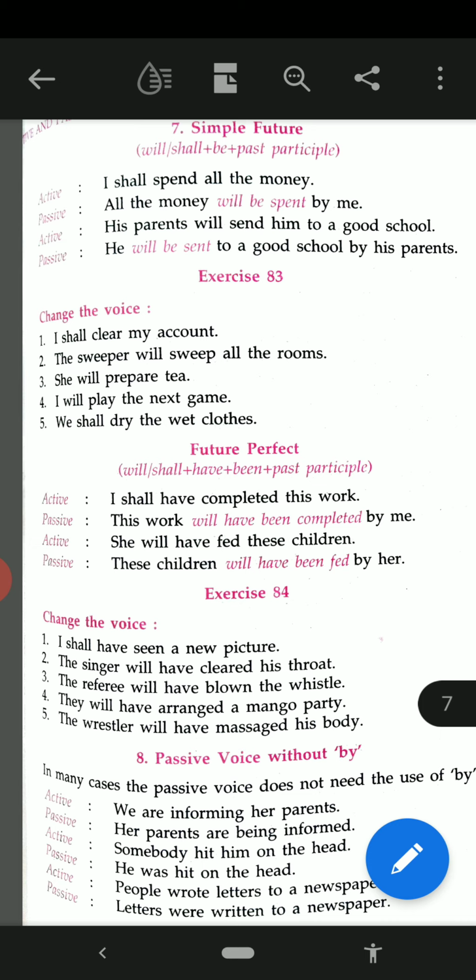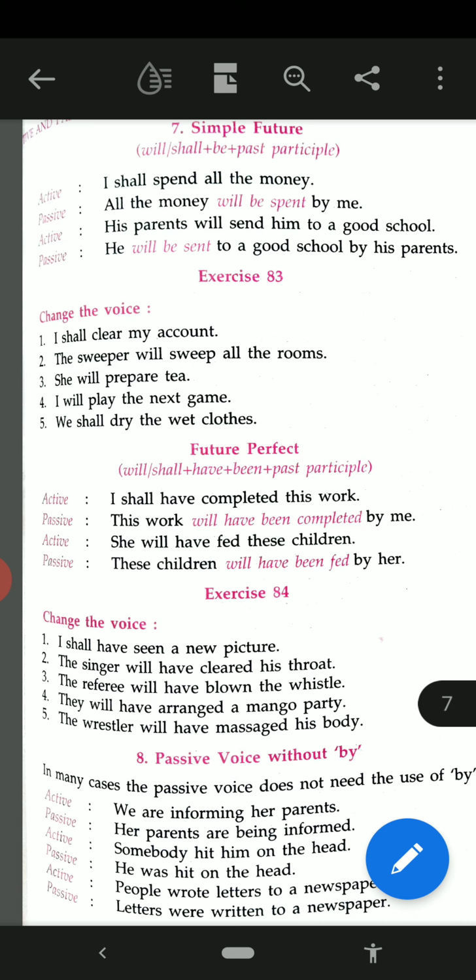Now see the exercise also. It is 84. I shall have seen a new picture. A new picture will have been seen by me. The singer will have cleared his throat. His throat will have been cleared by the singer.